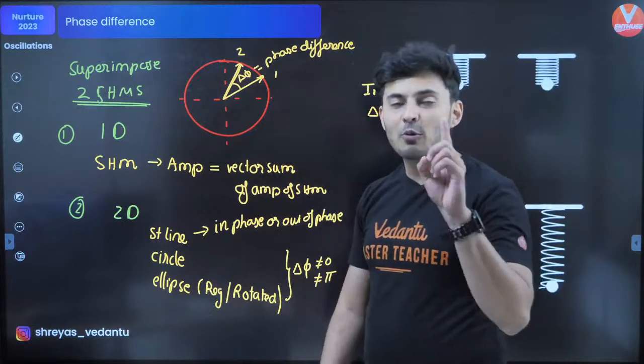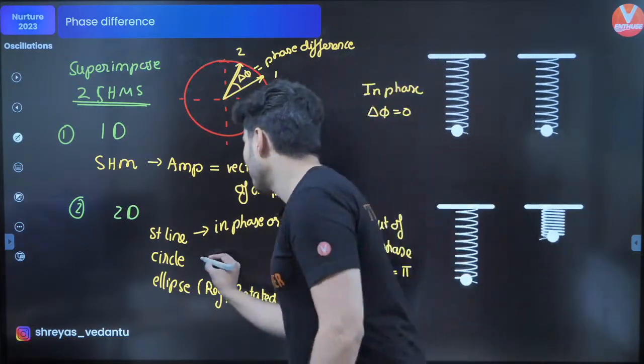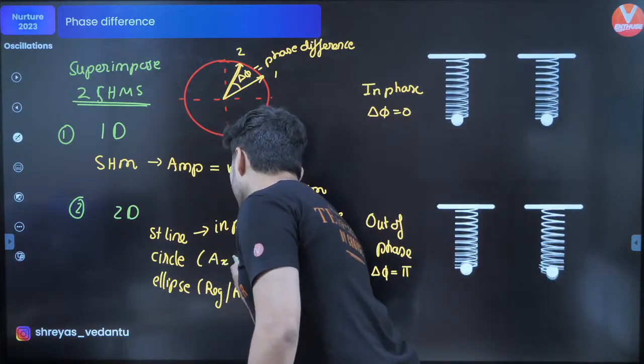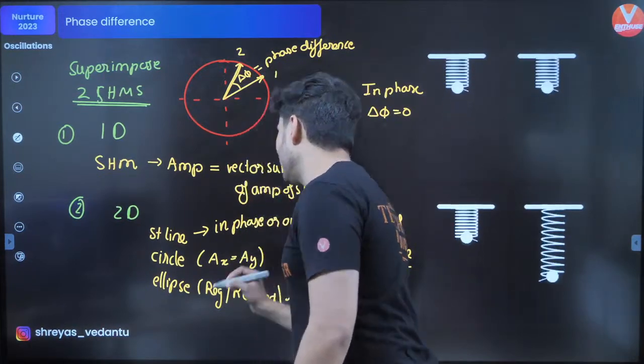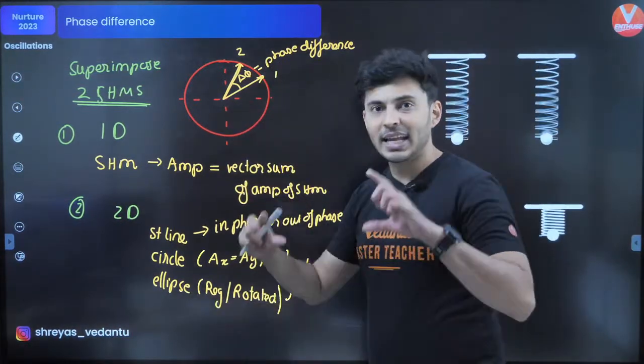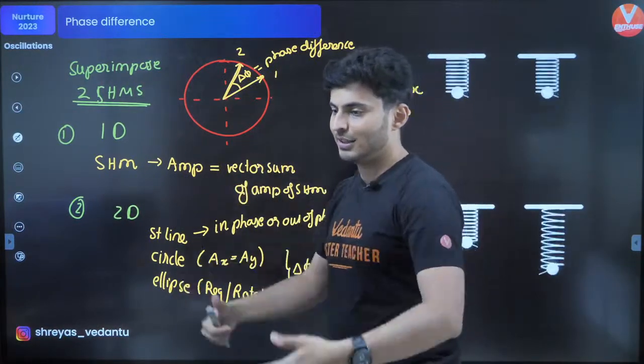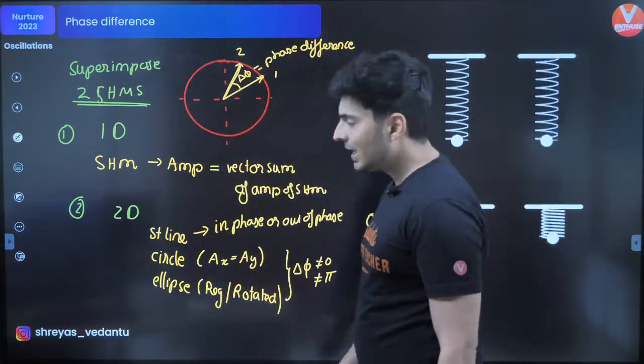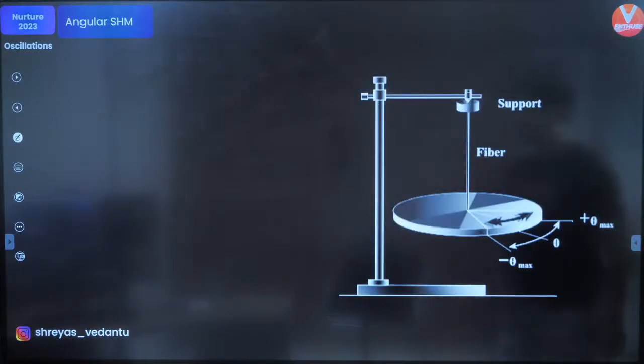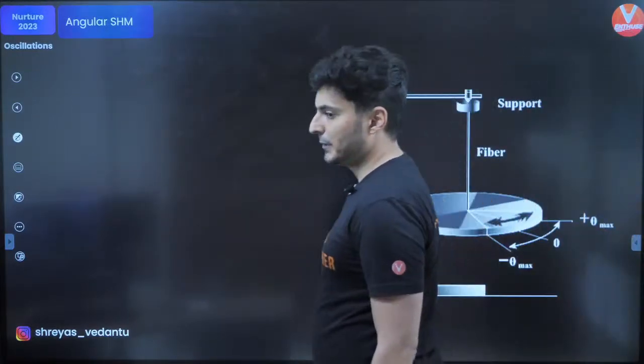A circle is the possibility when the amplitudes are equal. So when the amplitude in x equals the amplitude in y, it becomes a circle. If the amplitudes in x and y are not equal, then the resultant is an ellipse. Okay, is that clear? So these are the important things which you should keep in mind.